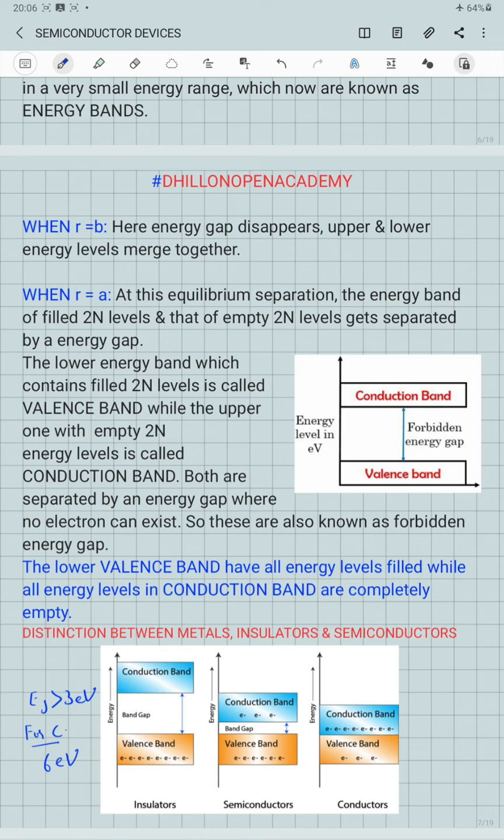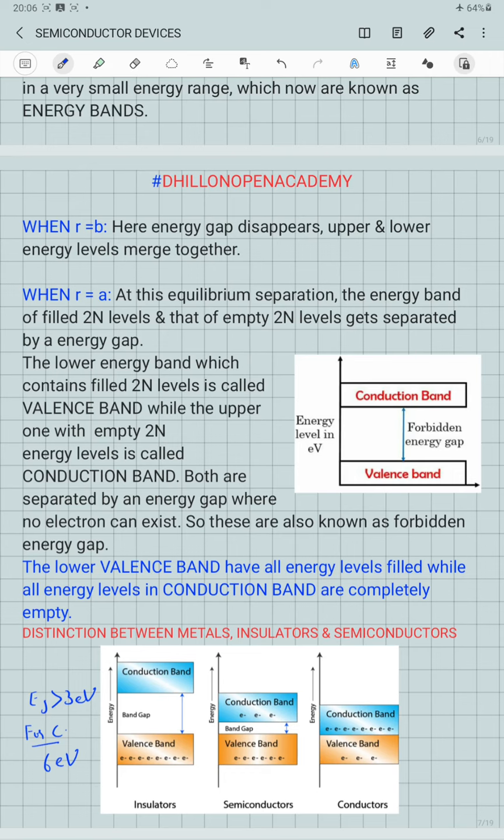At absolute zero, all the valence band energy levels are completely filled, while the conduction band is completely empty. But if temperature is increased, due to the breakage of some of the covalent bonds, some of the electrons will be able to cross over the energy gap, so they will be able to move from the valence band